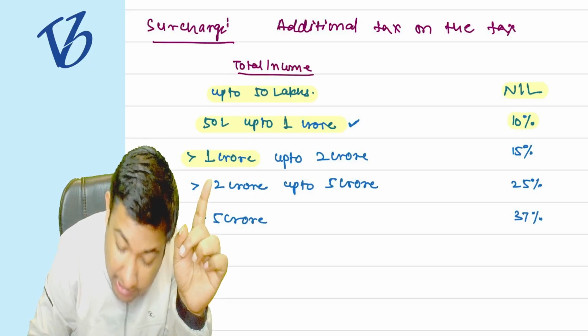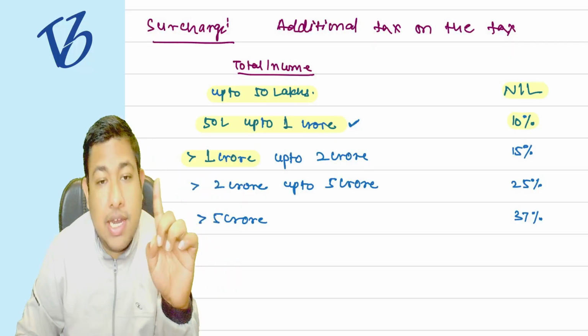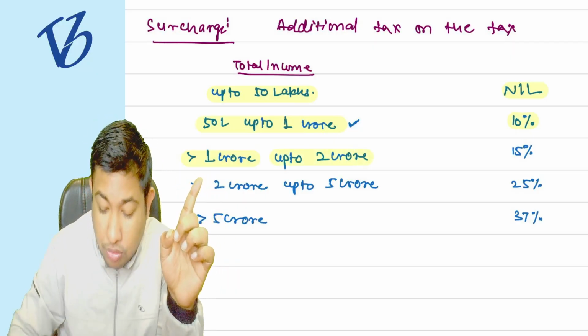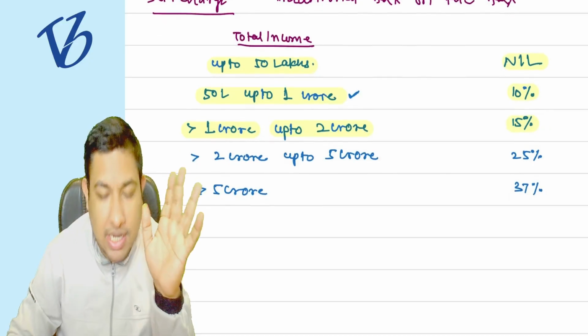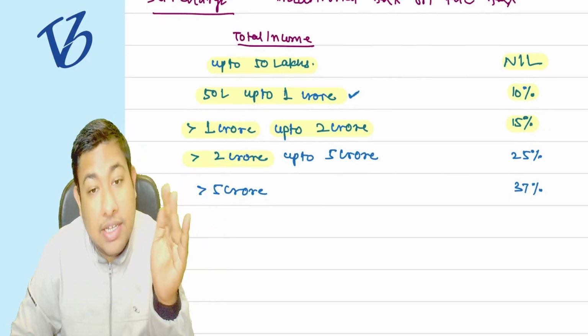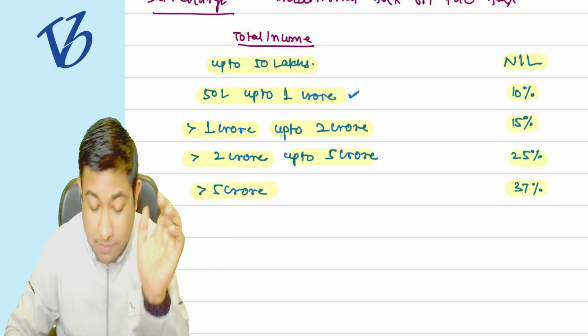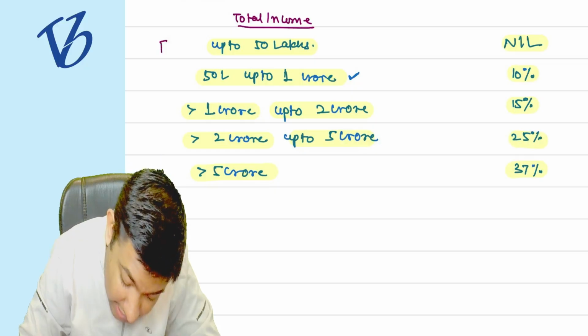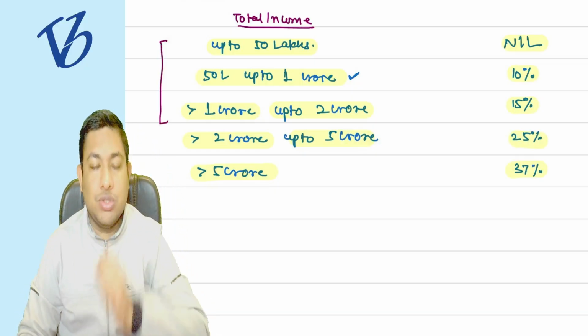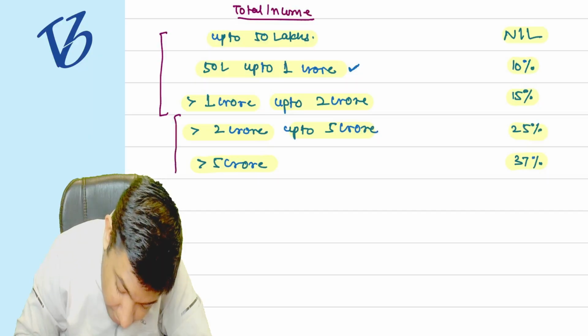If the total income is greater than 1 crore rupees but up to 2 crore rupees, then there will be 15% surcharge. If you are earning greater than 2 crore but up to 5 crore, 25%, and greater than 5 crore will be 37%. There is no issue till here. The issue arises from this slab.